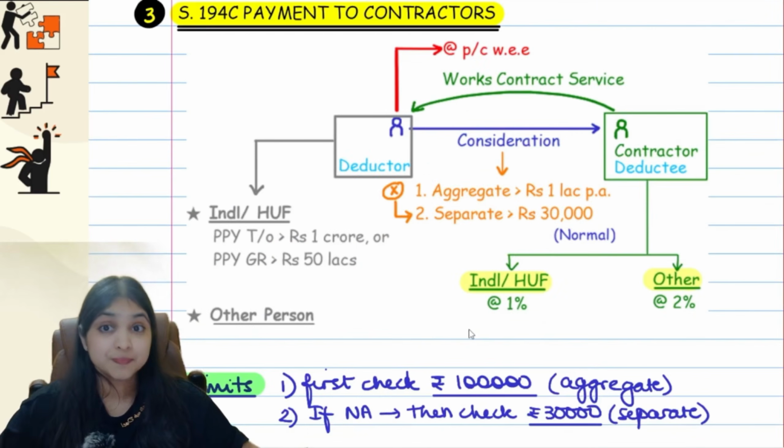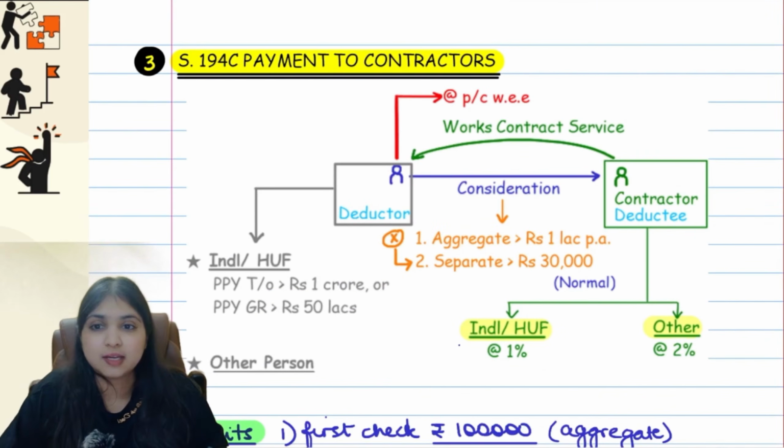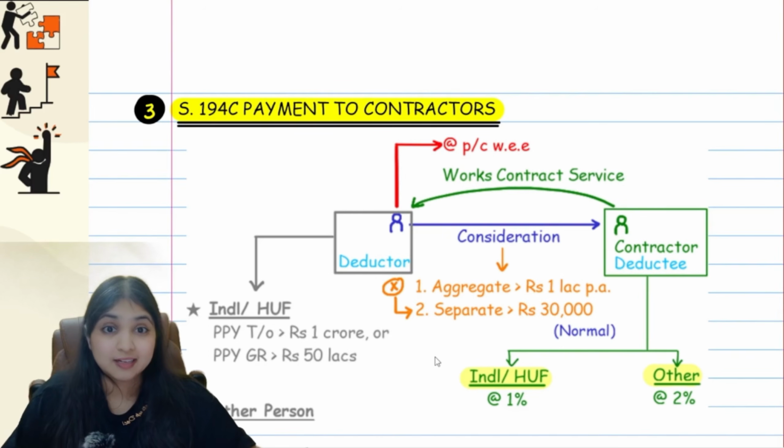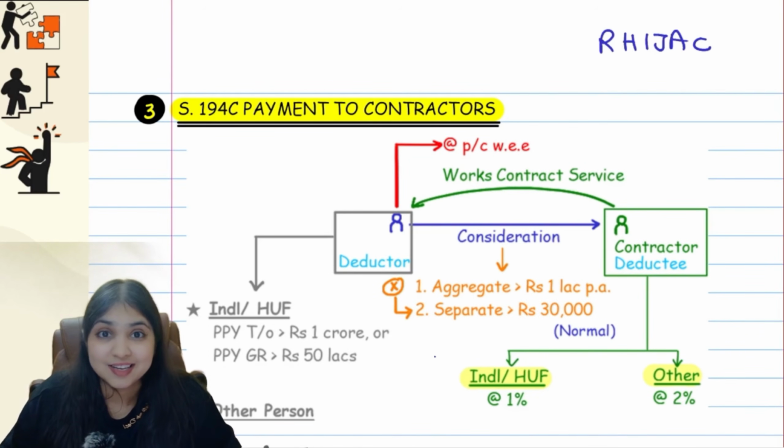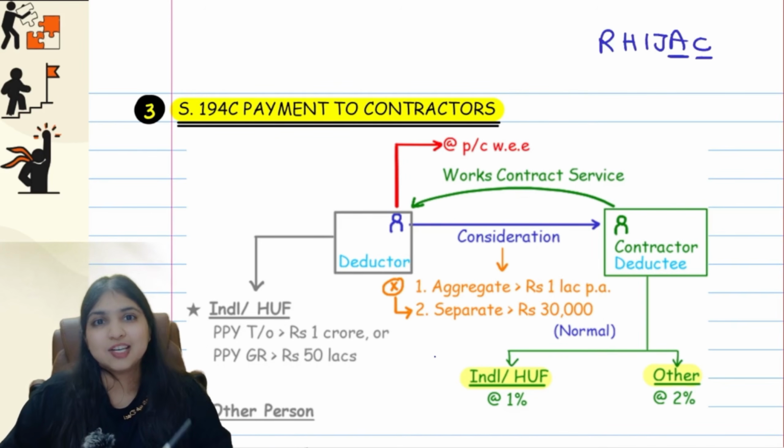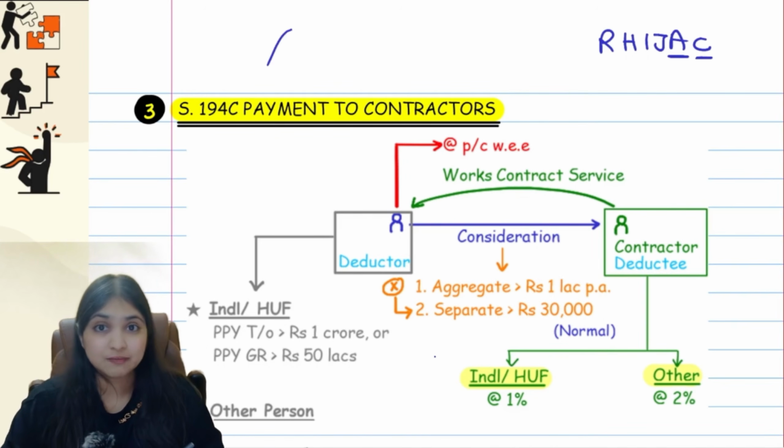Okay guys, easy. Now we're going to start our second section, guys. Section 194C, which talks about payment to contractors. 194C, even this is going to be an R hijack section, right guys? So 194A, 194C, 2 R hijack sections will get done once we're done with 194C.